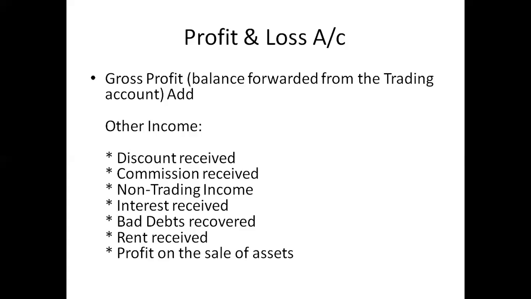You purchased that hydraulic press 5 years back at 10,000 rupees, and the depreciated value of that hydraulic press is, say, around 2,000 rupees. But when you are selling that hydraulic press and purchasing a new hydraulic press, you are selling it at 3,500 rupees. So, profit on sale of assets means you are receiving 1,500 rupees as capital profit.